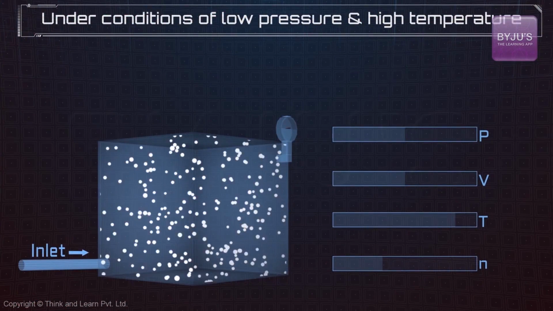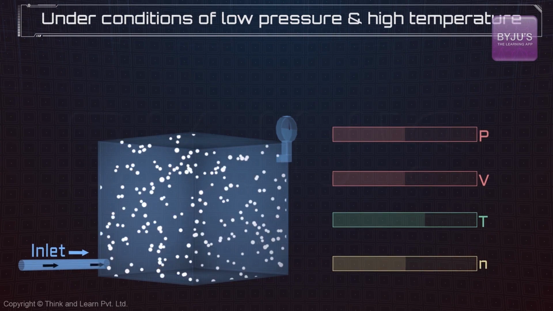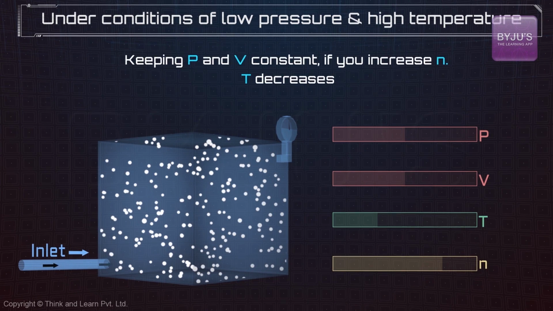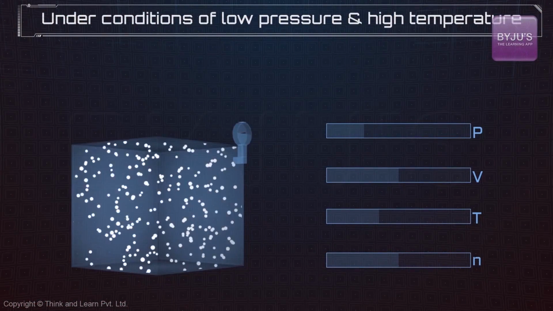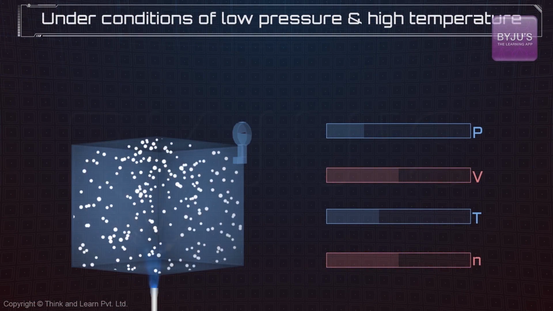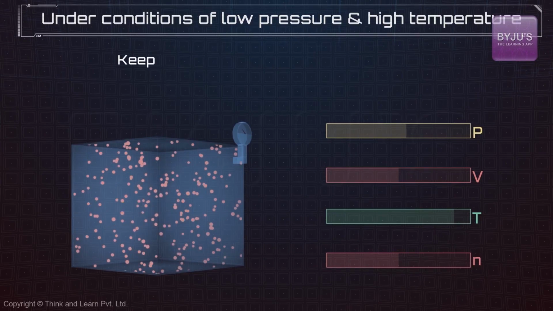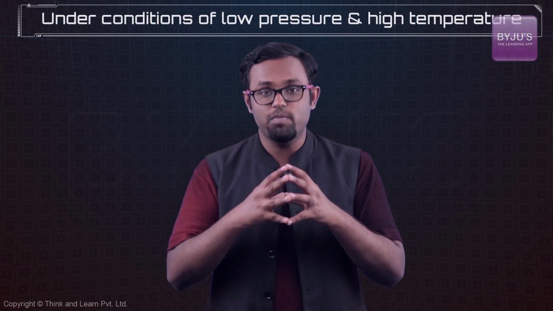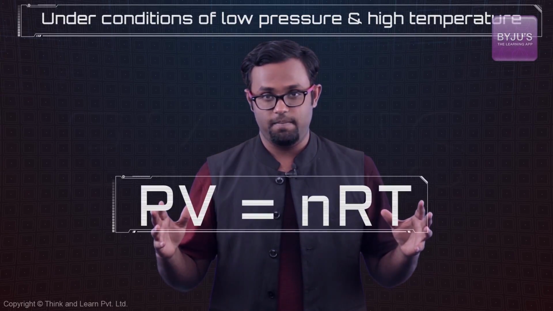Keeping the pressure and the volume constant, if you try to increase the amount of gas, the temperature decreases. Keeping the volume constant, if you increase the temperature, the pressure increases. Yes, that's too much build-up for our beloved equation PV equals nRT.